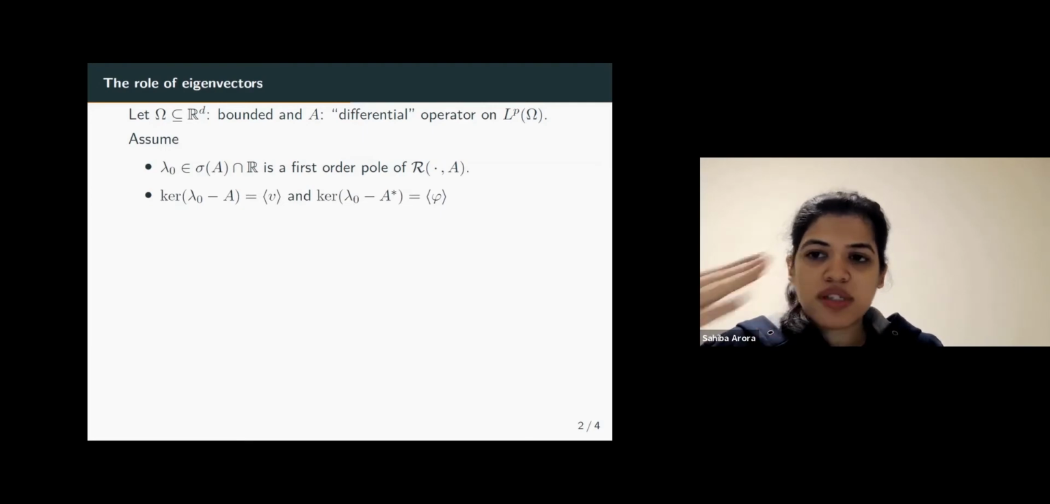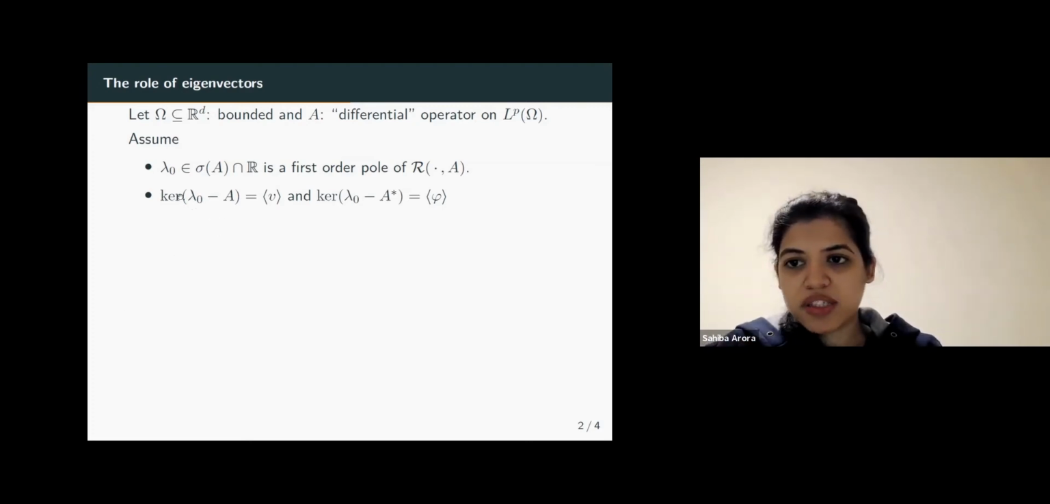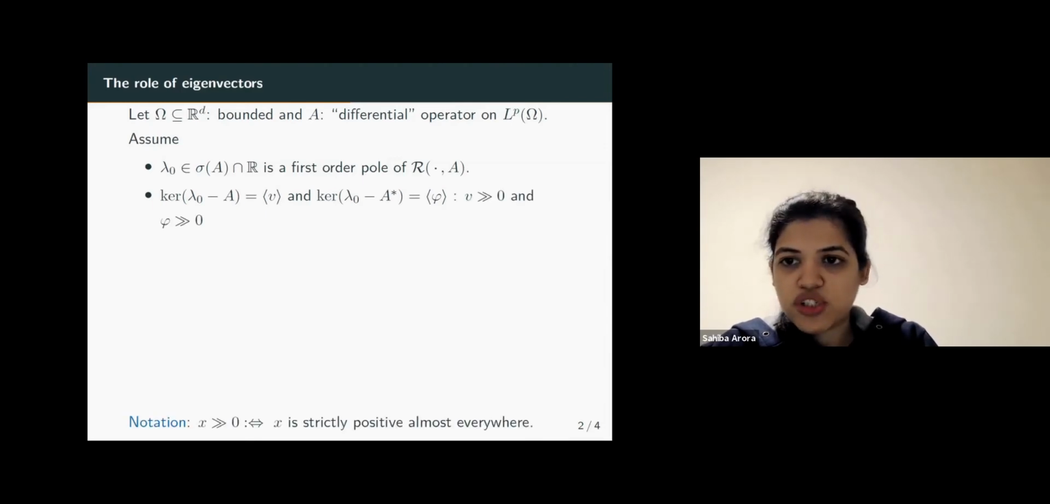Moreover, since λ0 is a pole of the resolvent, it implies that λ0 has to be an eigenvalue. But we also in addition assume that λ0 is a geometrically simple eigenvalue, which means that the eigenspace of λ0 is one dimensional. And since λ0 is an eigenvalue of A, it is also an eigenvalue of the dual of A. A* is the Banach space dual of A. And we also assume that the eigenspace generated by this is also one dimensional. Moreover, we assume that these eigenvectors are strictly positive almost everywhere.